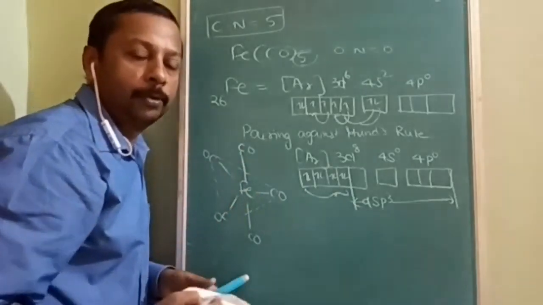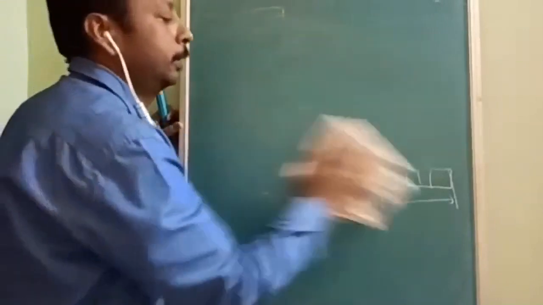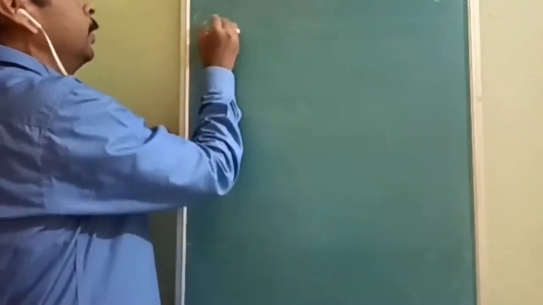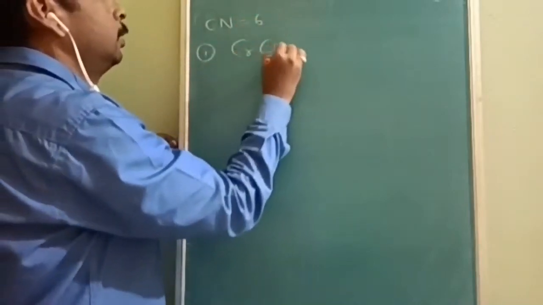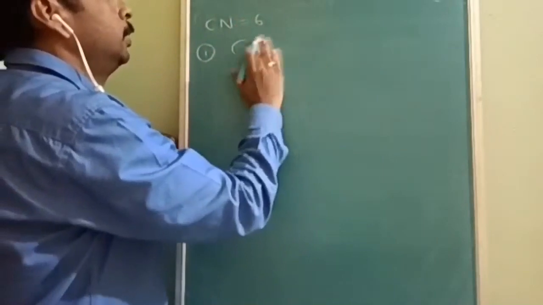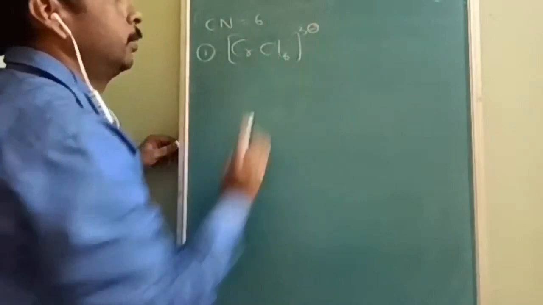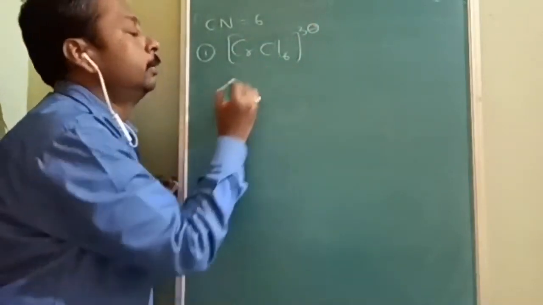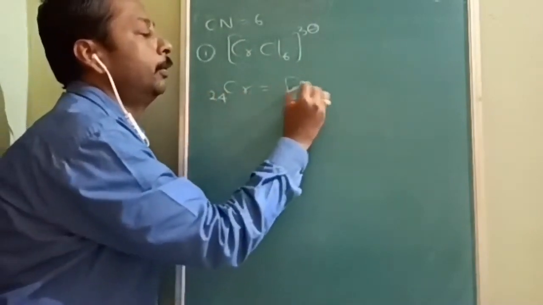Next, we are going to start with the next example where the coordination number is how much? 6. Coordination number 6. Are you ready for that? First example, CrCl6 3 minus. In this one, the atomic number of chromium is 24, and the configuration is helium, neon, argon.